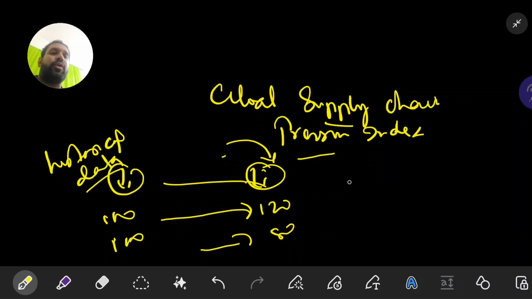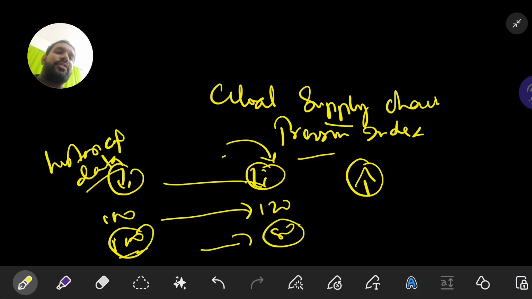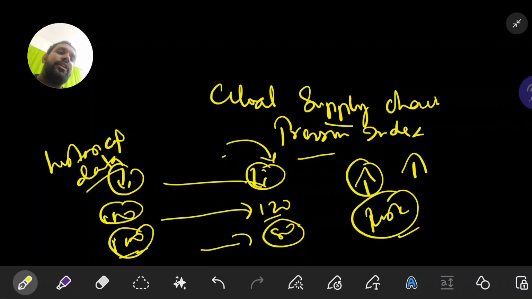Remember this point. If the global supply chain pressure index is increased, say 100 was the historical data and the present value became 120, then an increased value generally means increased risk. In both the indexes, an increase in value leads to an increase in risk. This point you have to remember.